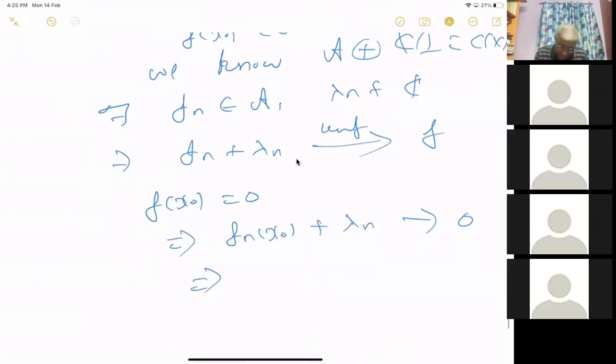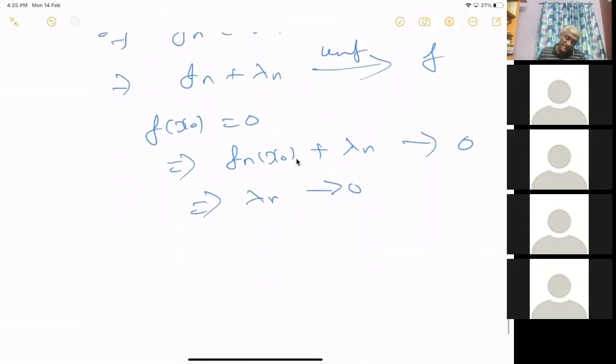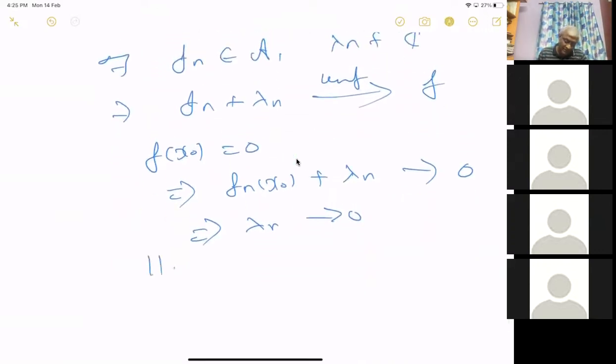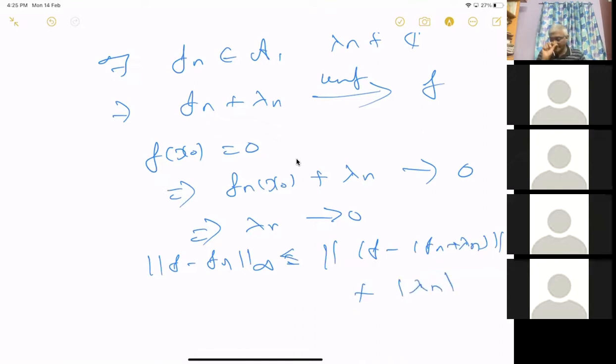So this implies lambda_n goes to 0. Now the sup norm of f minus f_n is less than or equal to the norm of f minus f_n plus lambda_n plus mod lambda_n. Now this goes to 0.